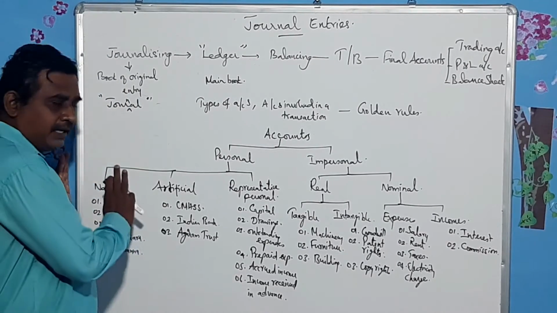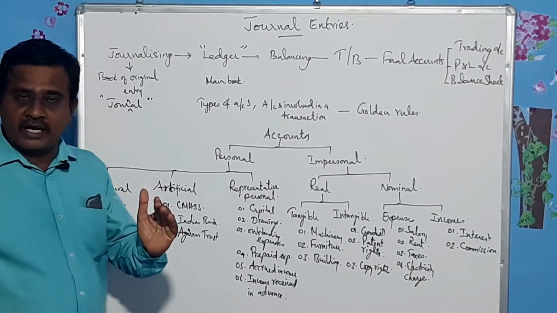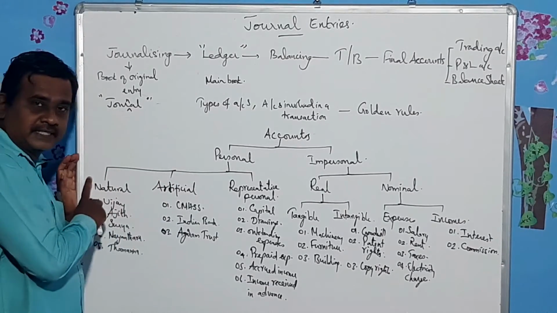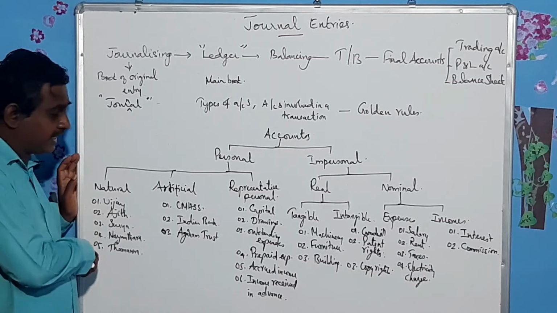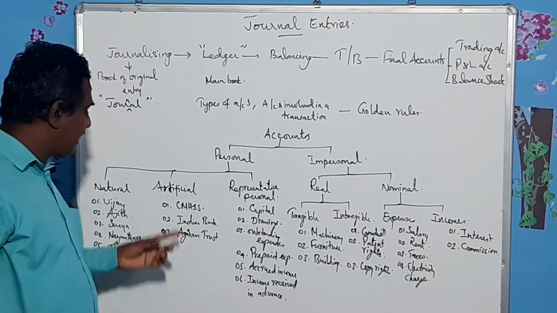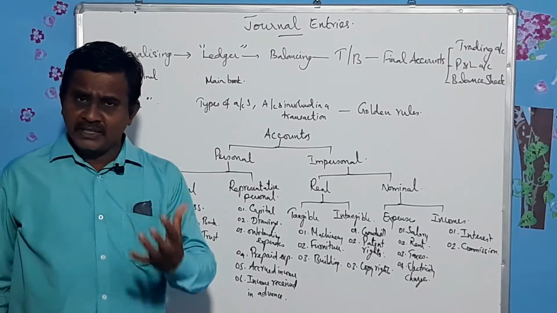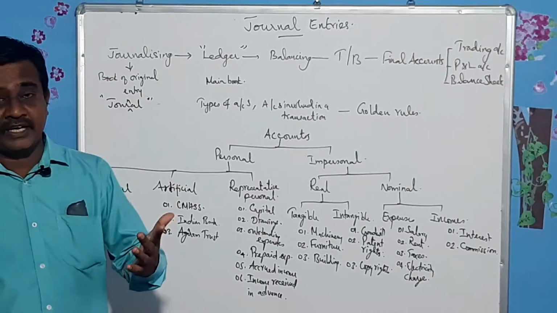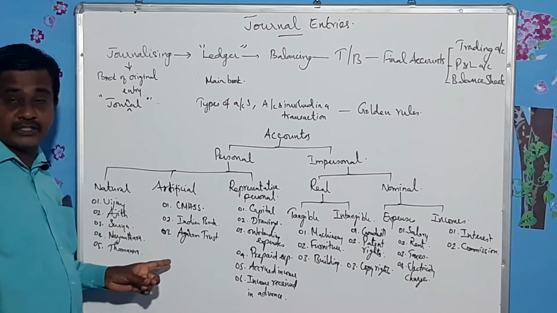So again, let me tell you, personal account means accounts which are related to persons. This is divided into three: natural person, which is easy to understand; artificial person, where institutions come under the heading artificial. These will have a common seal. When these common seals are affixed, that will be taken as the signature of these institutions.